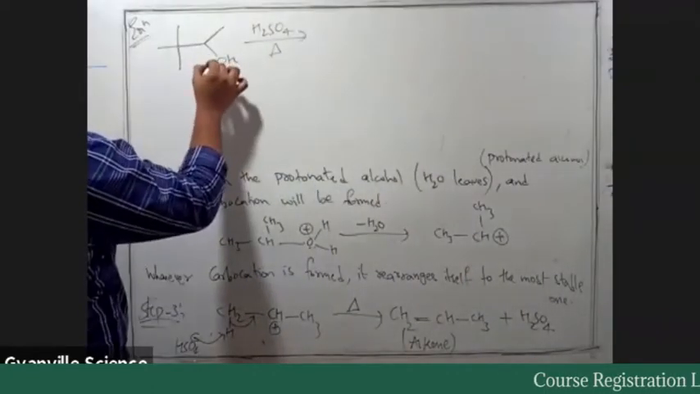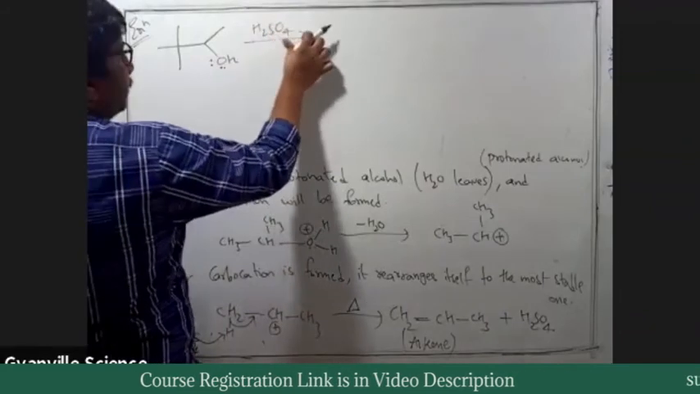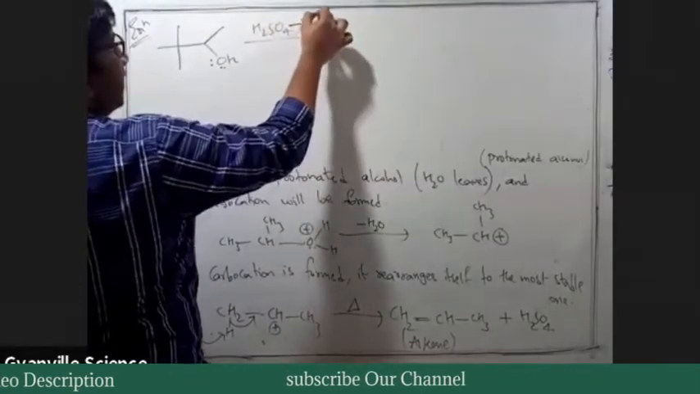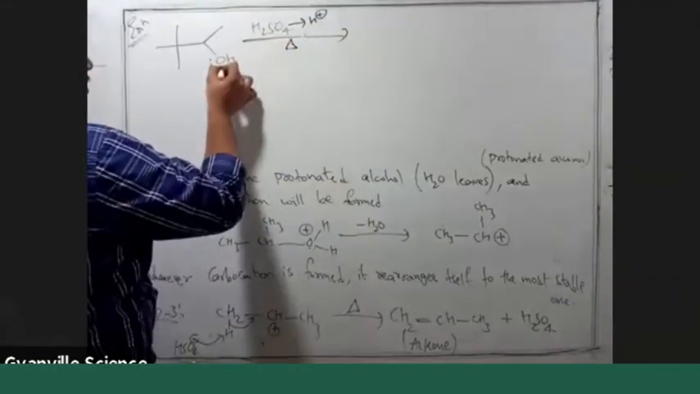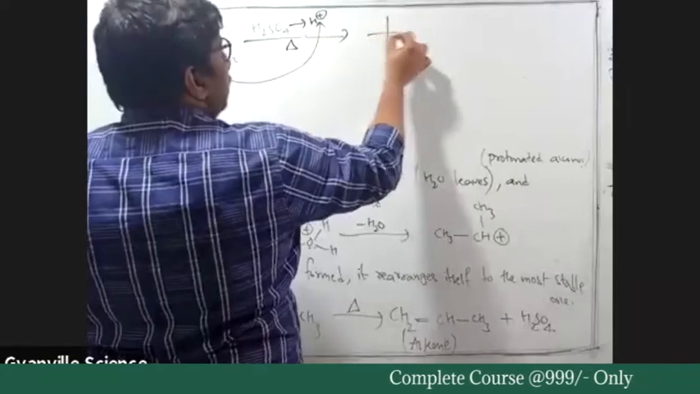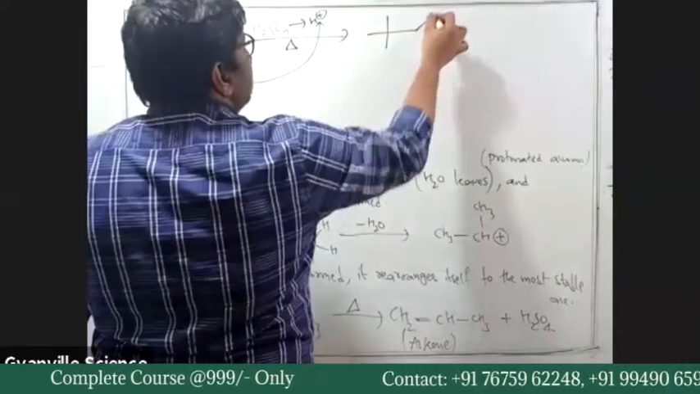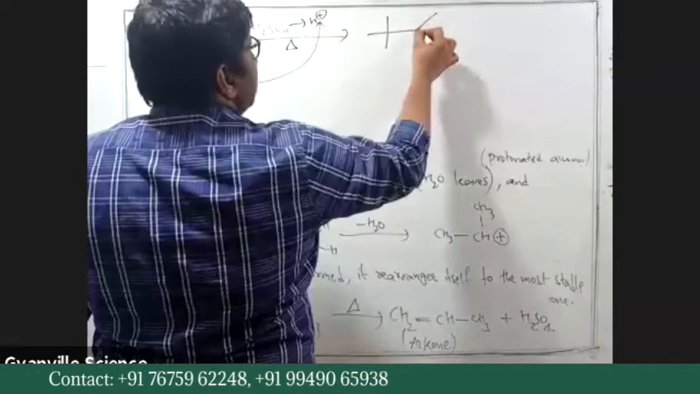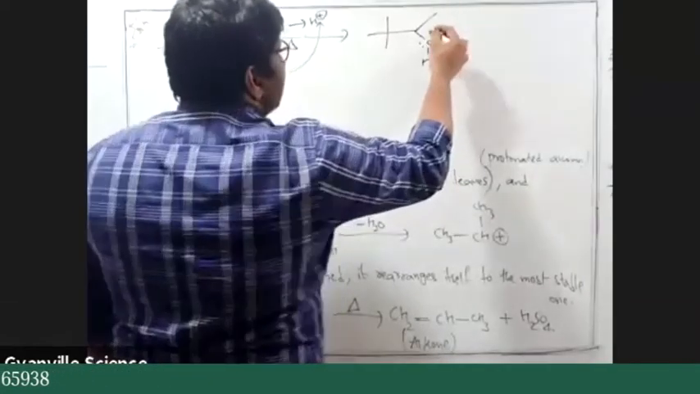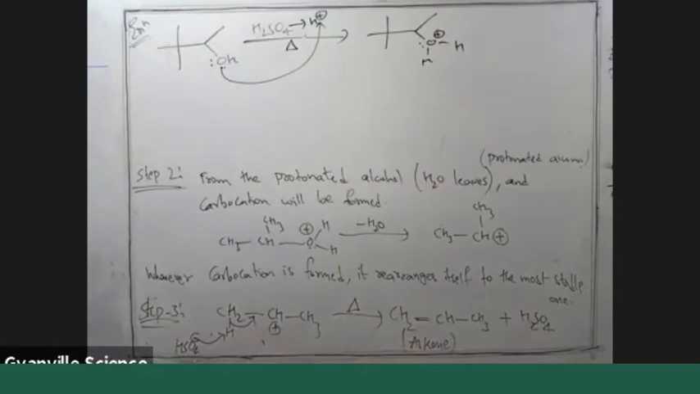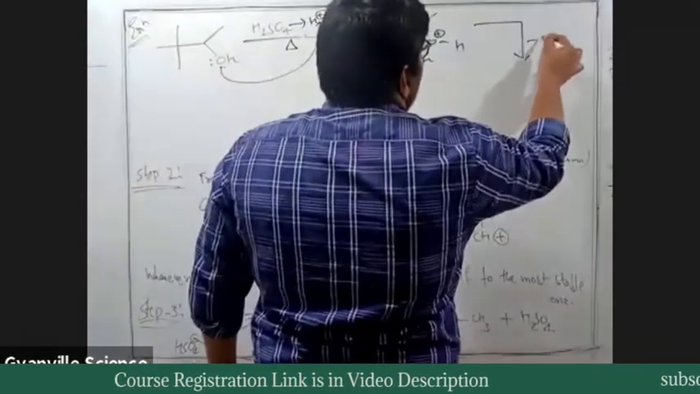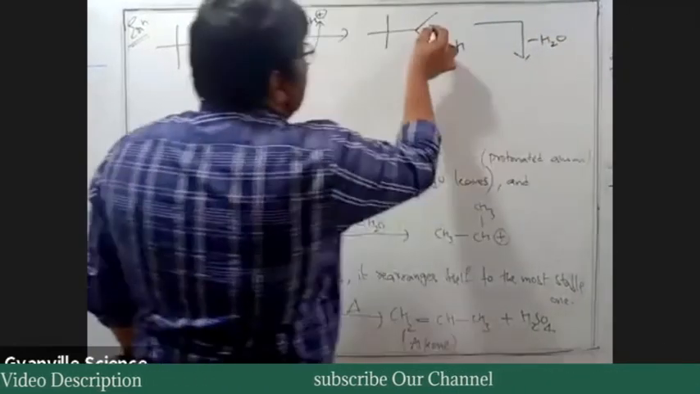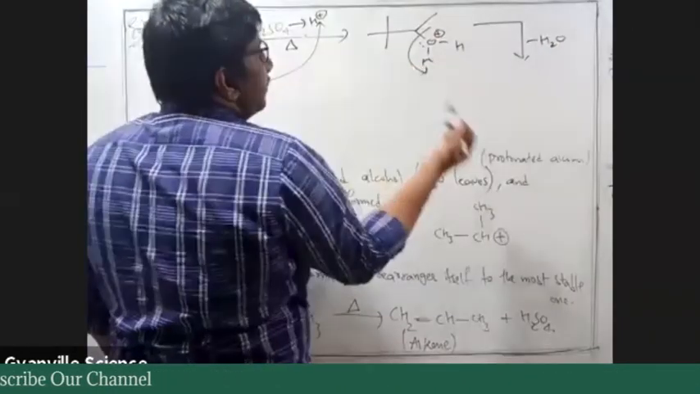Done? So what happens first? We have lone pair on oxygen and H2SO4. H2SO4 will give H plus ion, and the lone pair attacks the H plus. So we'll have OH2 with one lone pair present; another lone pair is utilized in the bond formation. So we'll have a positive charge. Now what happens? H2O leaves, loss of H2O occurs. It's a good leaving group.